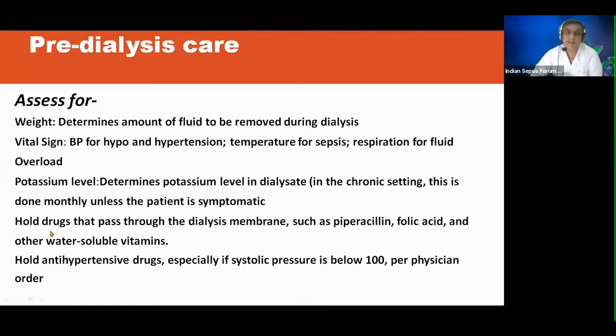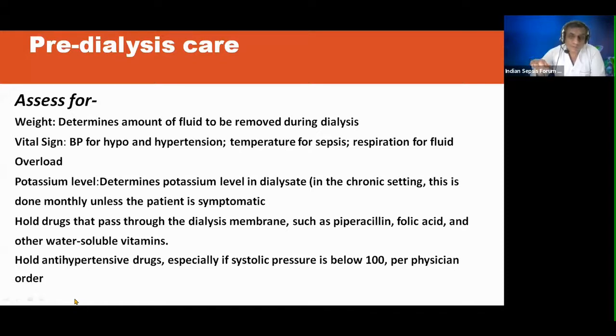Drugs. As a critical care nurse, many of the drugs which pass through the dialysis membrane, like piperacillin, folic acid and many other drugs, have to be given after dialysis. So you should be aware of these drugs, and each drug has a different PK/PD, pharmacokinetics and dynamics. So do a thorough research about all the drugs, what drug might need to be given after the dialysis, or what drug needs a dose modification while the patient is on dialysis.